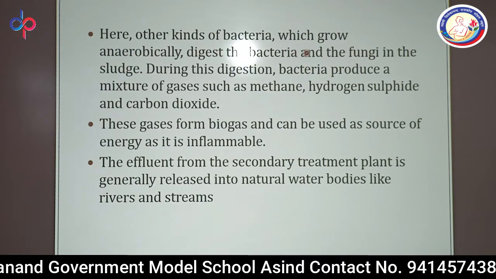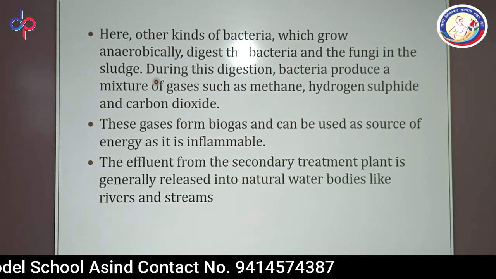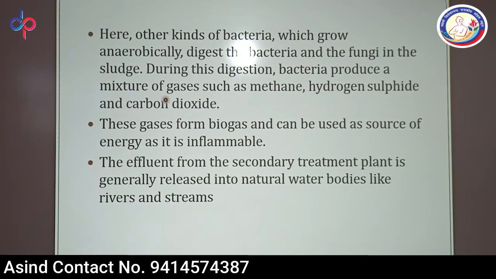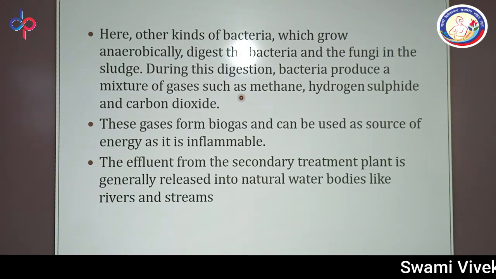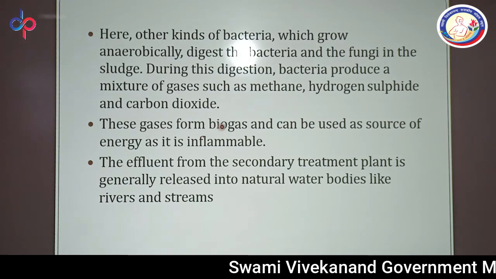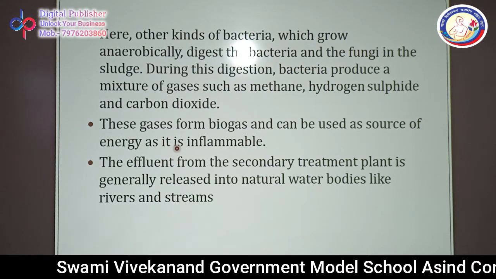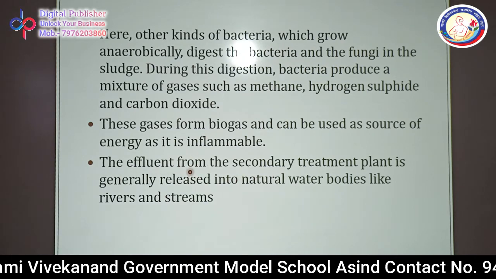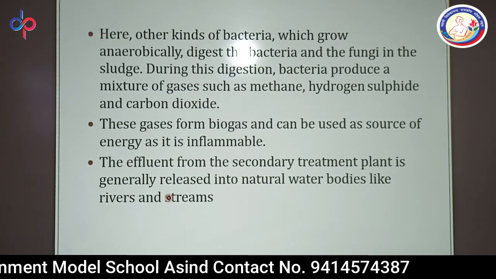So here other kinds of bacteria which grow anaerobically digest the bacteria and fungi in the sludge. During this digestion, bacteria produce a mixture of gases. So in anaerobic conditions, a mixture of gases is produced, and the major part of the produced gases are methane, hydrogen sulfide and carbon dioxide. These gases form biogas and can be used as a source of energy, and it is inflammable in nature. The effluent from the secondary treatment plant is generally released into natural water bodies like rivers and streams.